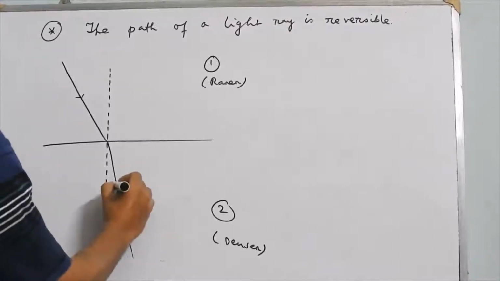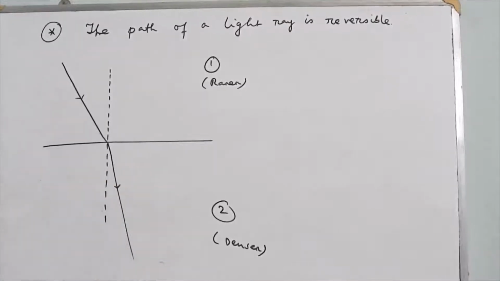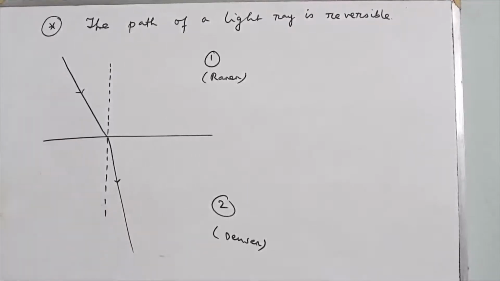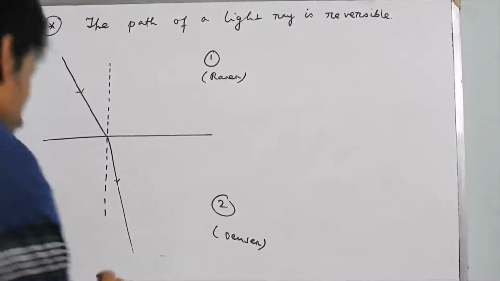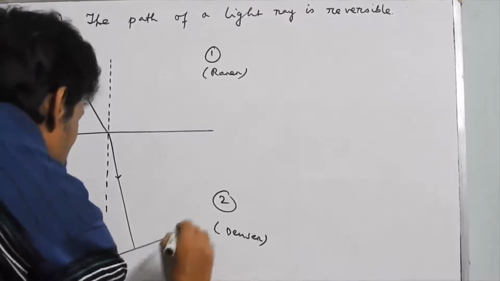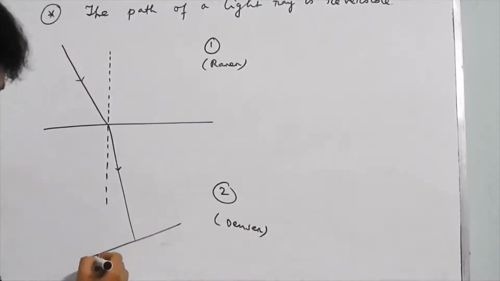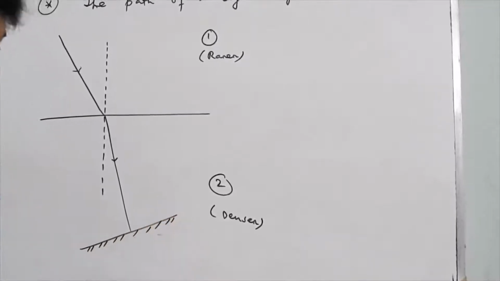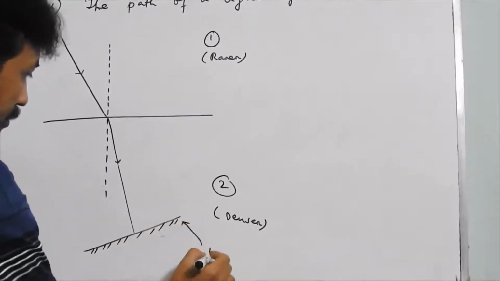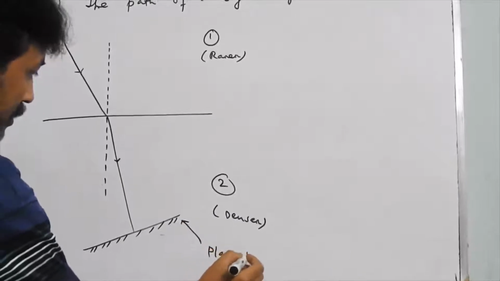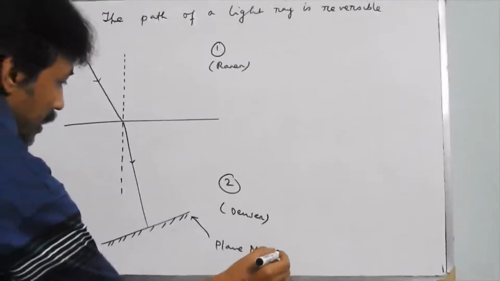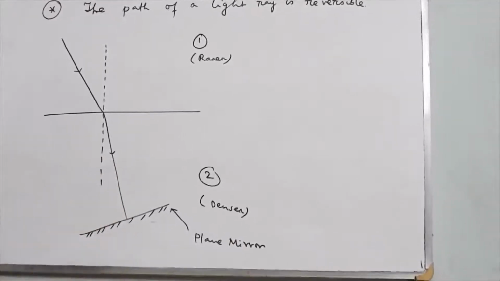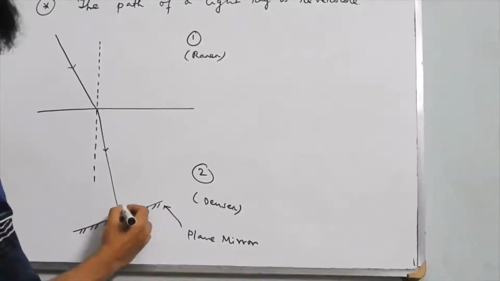Suppose we hold a mirror such that the refracted ray falls perpendicularly on the mirror. So you hold a plane mirror, and it is held in such a manner that the refracted ray is perpendicular to the mirror.